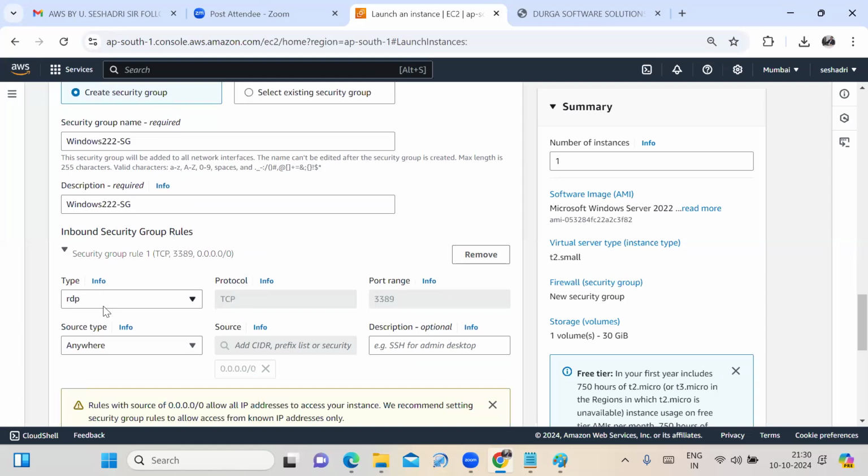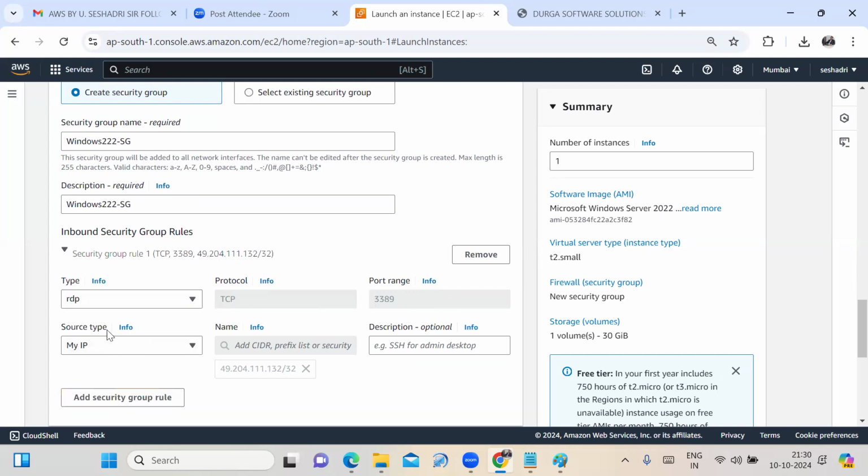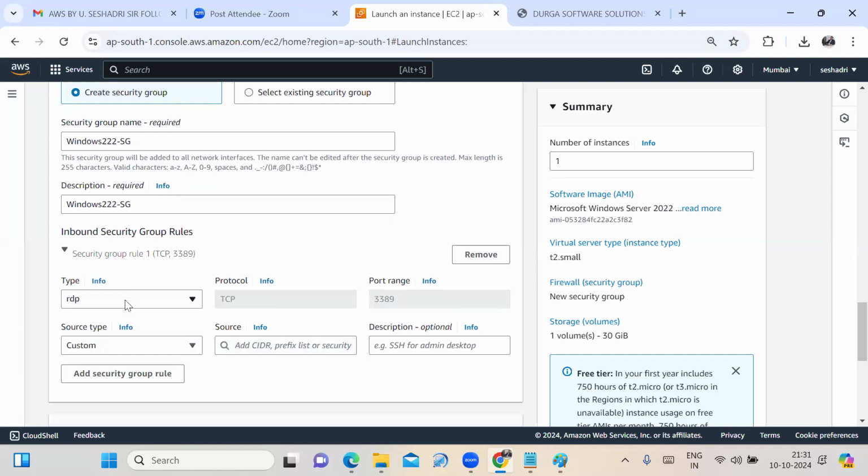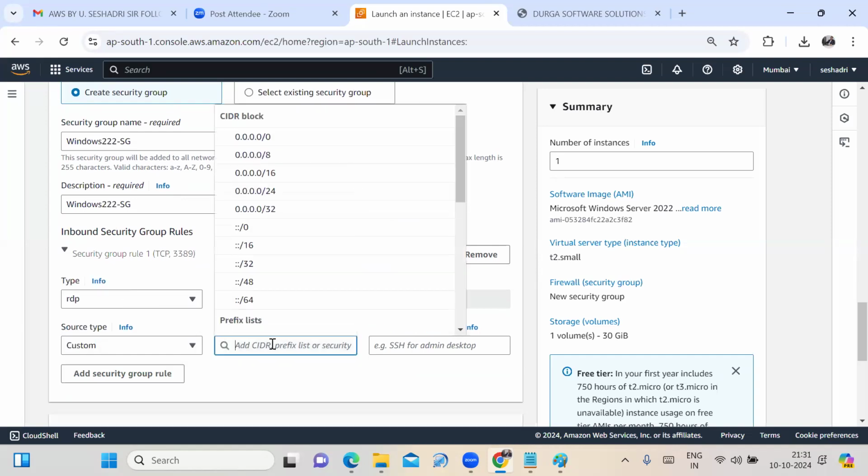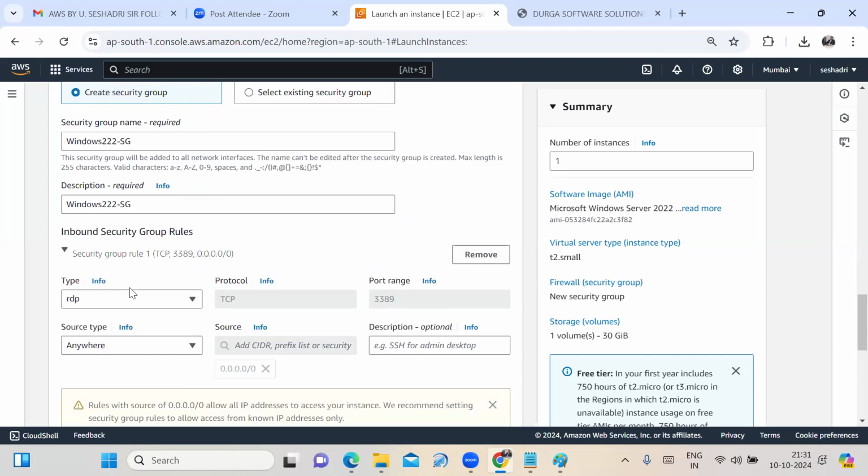It is providing type is RDP, port range is 3389, and for source type, it is providing my IP address, my laptop IP address. With that IP address only, you are connecting to your Windows machine. If I am selecting custom, then I need to enter the IP address, or the admin has to enter the IP address. If I am selecting anywhere, that is, if you know my AWS account credentials and my Windows Server PEM file, then you can connect to my Windows machine at any time, at any place, at any location. What is the source type I am selecting?